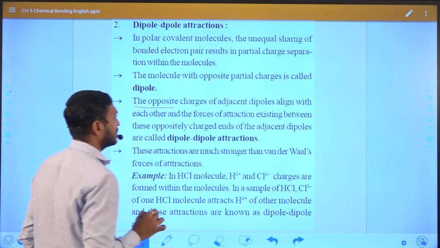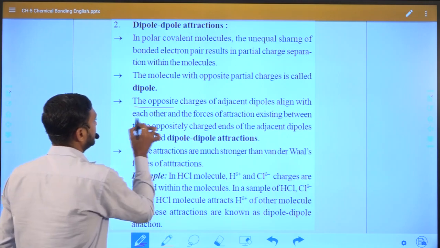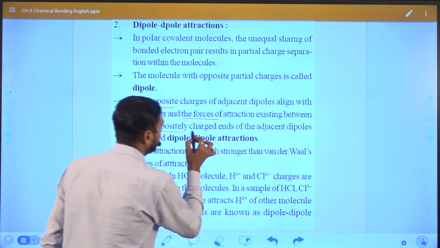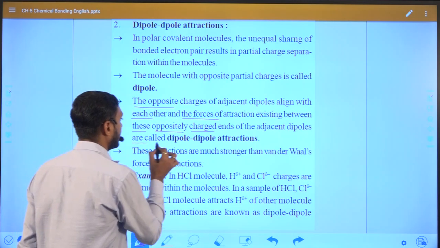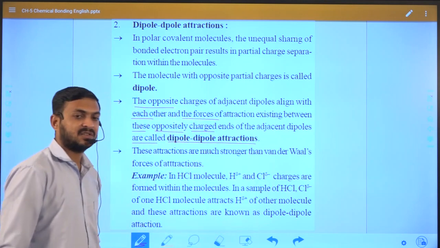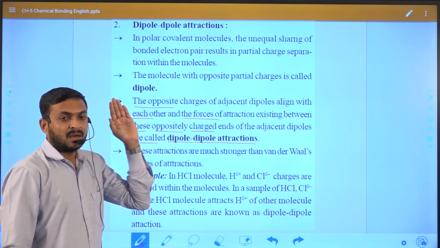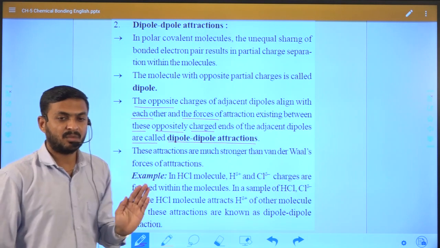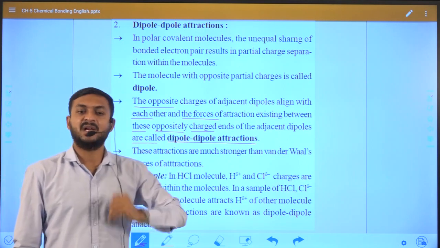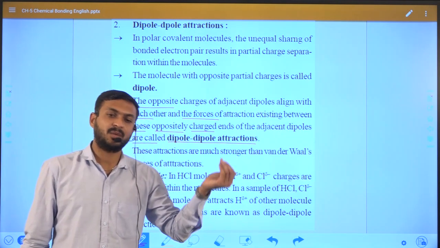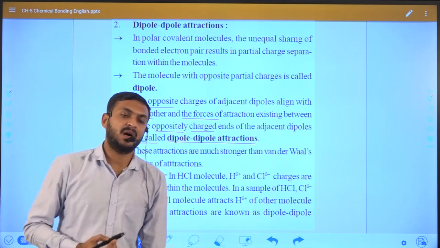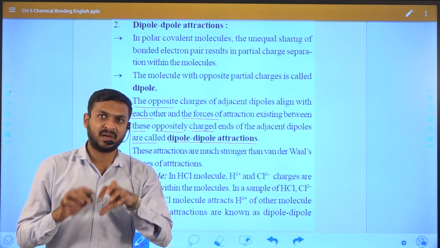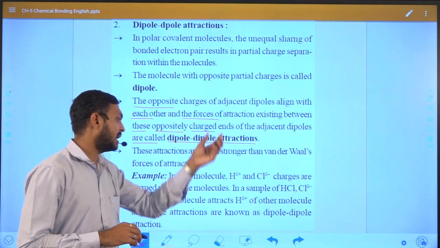The opposite charges align with each other. The force of attraction between oppositely charged dipoles is known as dipole-dipole attraction. As we discussed, for one dipolar molecule with its positive and negative charge, and another dipolar molecule with its positive and negative charge, the attraction will occur between the positive and negative charges, and this type of attraction is known as dipole attraction.